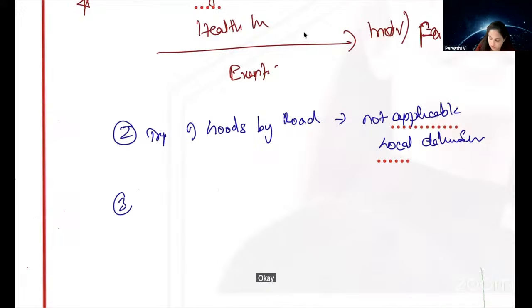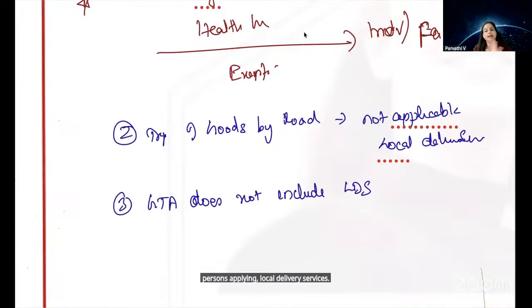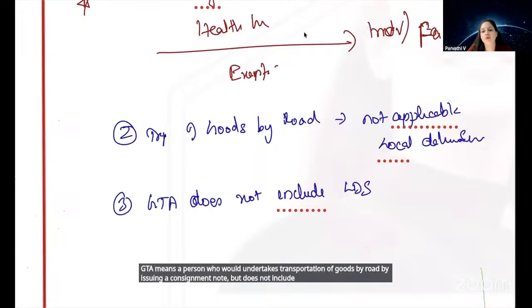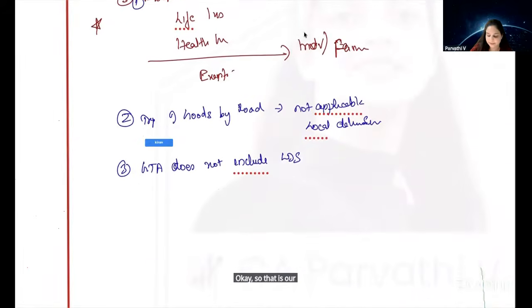Also, GTA does not include a person supplying local delivery services. The GTA definition says GTA means a person who undertakes transportation of goods by road by issuing a consignment note, but does not include a person supplying local delivery services through an e-commerce operator. Okay, so that is our exemption chapter amendment.